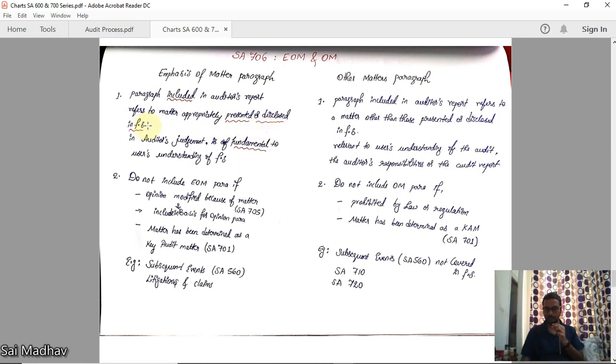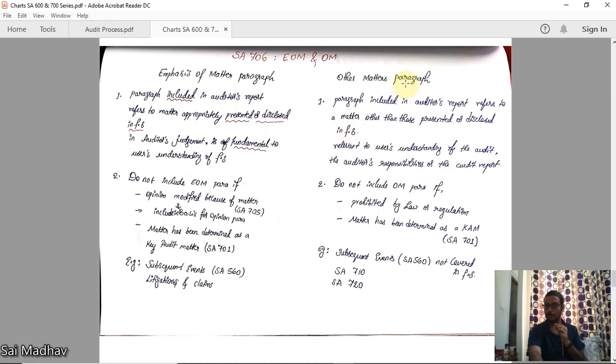You can take the same example. There is some contingent liability of 50 lakhs. The management has given the appropriate disclosure in the notes to accounts. But it is fundamental to users' understanding of the financial statements. If it is very important, so that the users need to know that, then you can include it in the EOM paragraph.